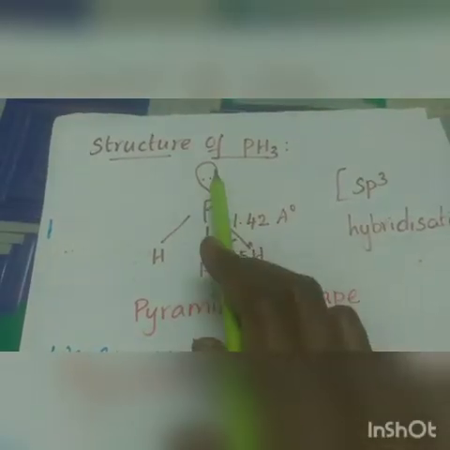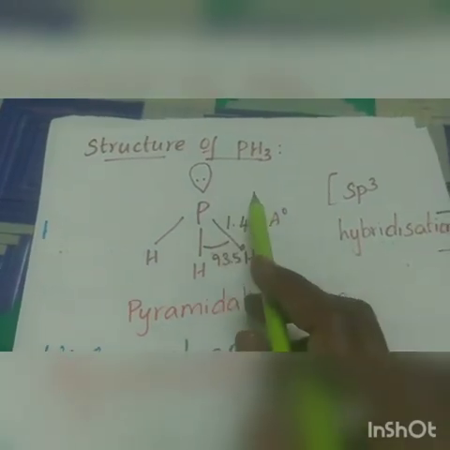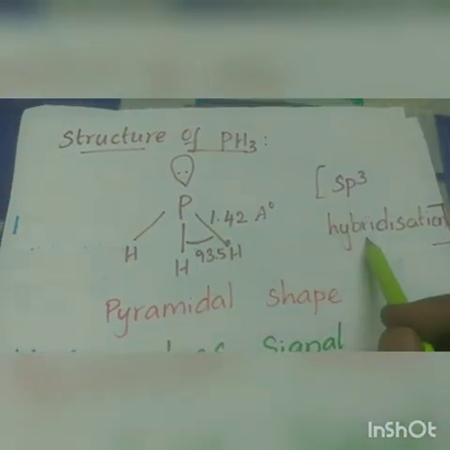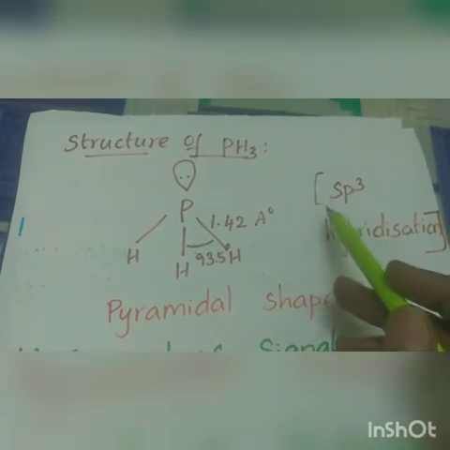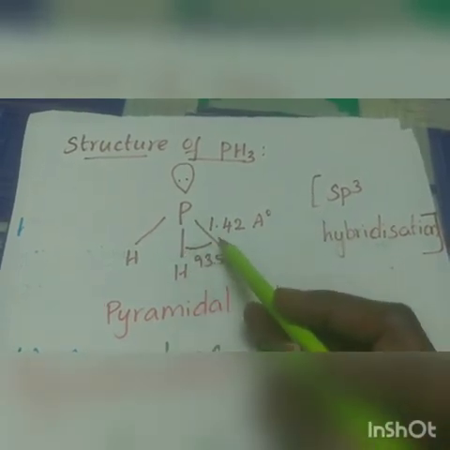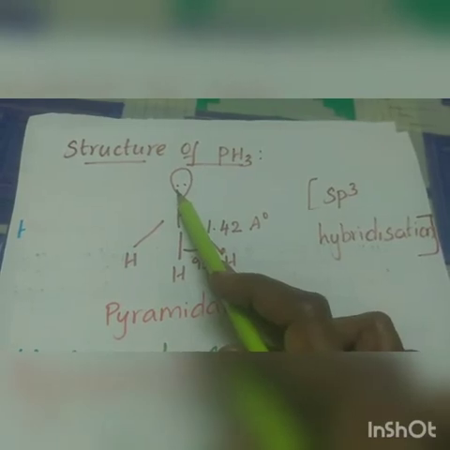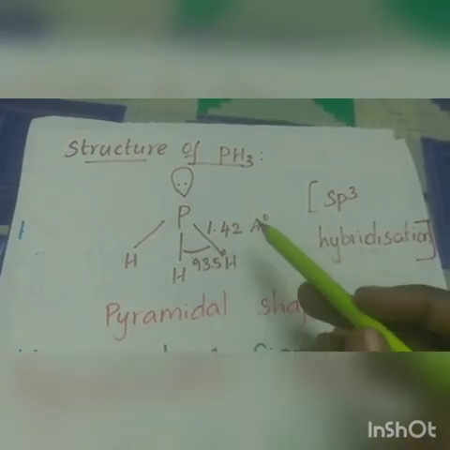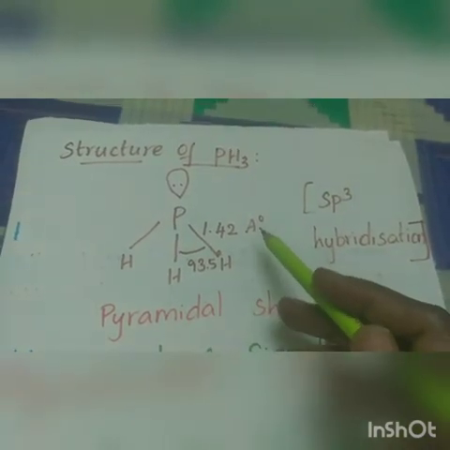Next, the structure of phosphine. In phosphine, phosphorus shows sp3 hybridization. Of these 4 orbitals, 3 are occupied by bond pairs and the fourth corner is occupied by a lone pair of electrons. Hence, its bond angle is reduced to 94 degrees. Phosphine has a pyramidal shape.